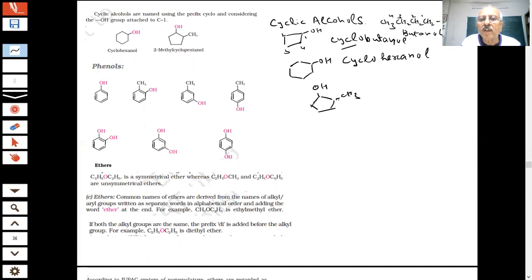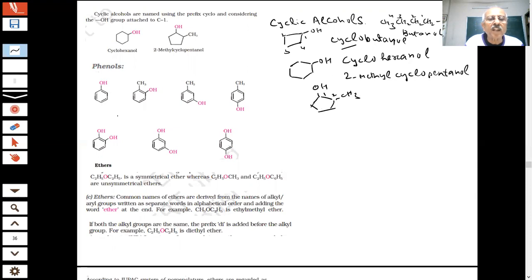You have put a methyl here at position two. The substituent is the methyl group, so the name will be 2-methyl cyclopentanol. Okay, we can name them.